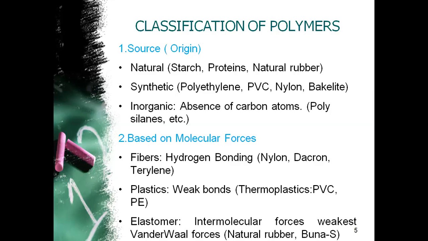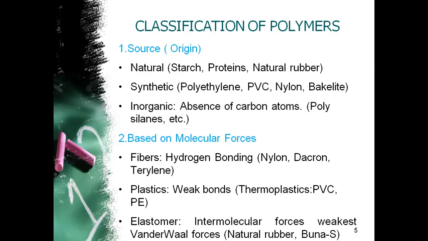The second basis is molecular forces. Based on the force of attraction by which a polymer is bonded together, polymers are classified into three categories. Number one, fibers. Number two, plastics. And number three, elastomers. Fibers have very strong hydrogen bonding between them, so they are very strong. Examples: nylon, dacron, terylene, or most of the synthetic fibers.